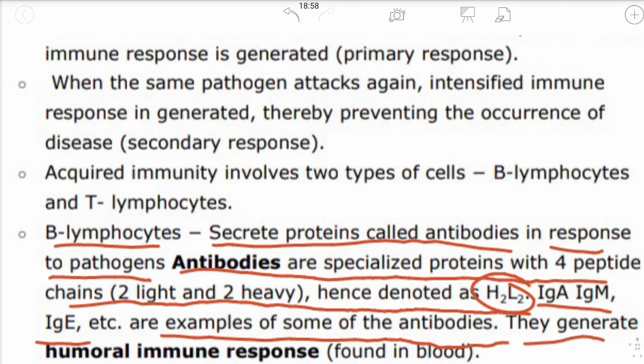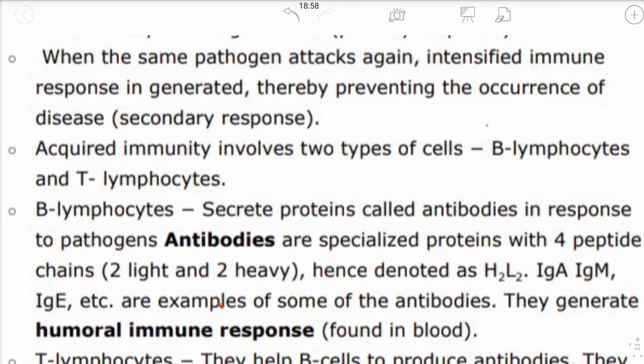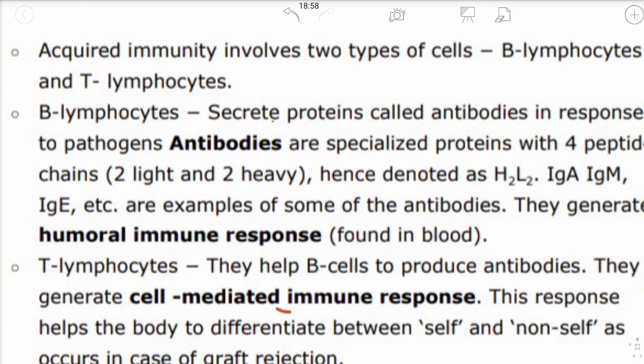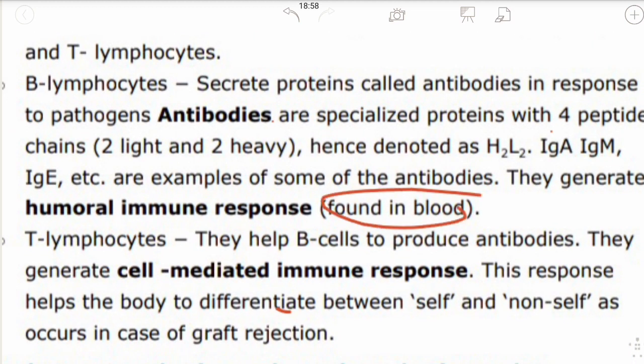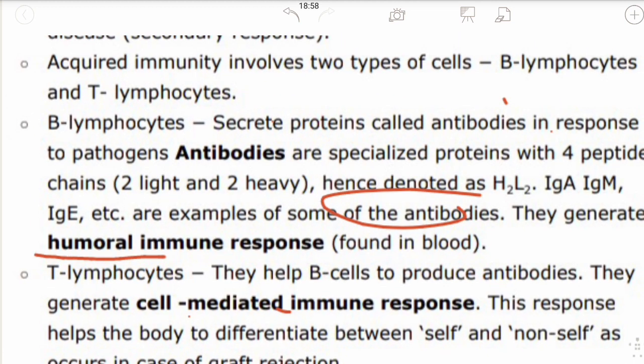They generate the humoral immune response. The humoral immune response is mainly found in the blood. What are T lymphocytes? There are two different types, B lymphocytes and T lymphocytes.